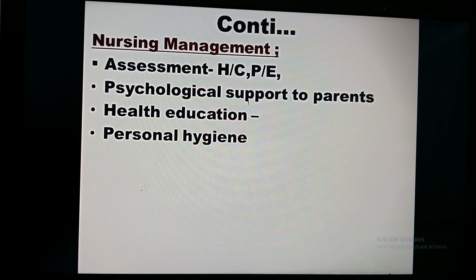Then regarding personal hygiene after the surgery and how to take care of the child, because the child is unable to take care of himself, it is the responsibility of the parents to keep the area clean after defecation and urination, change the dress every day, and follow up with all the blood investigations, exactly as the doctor says. So these are the nursing management.